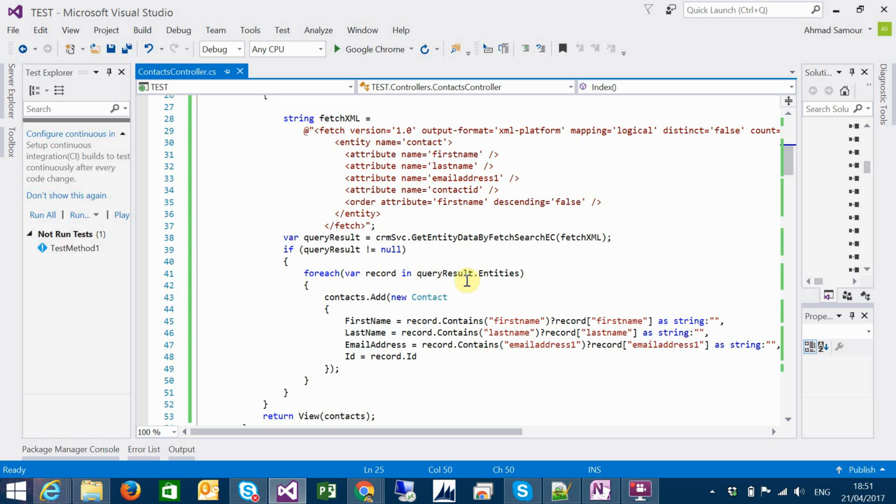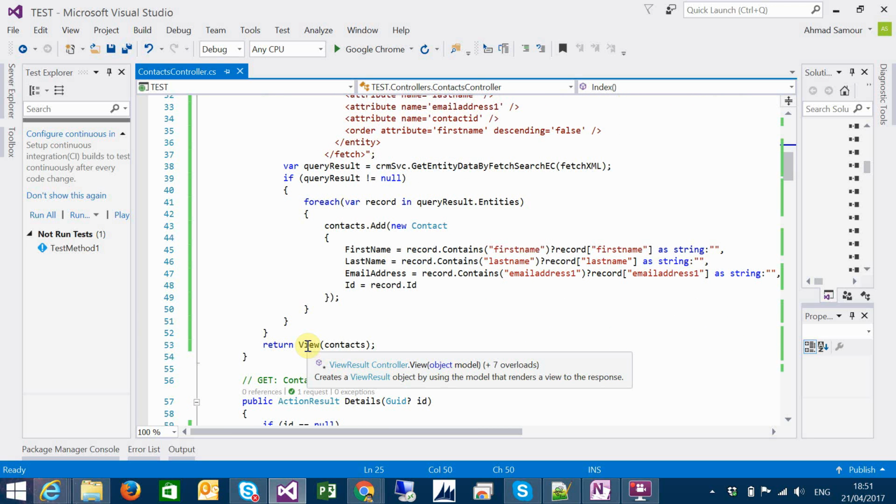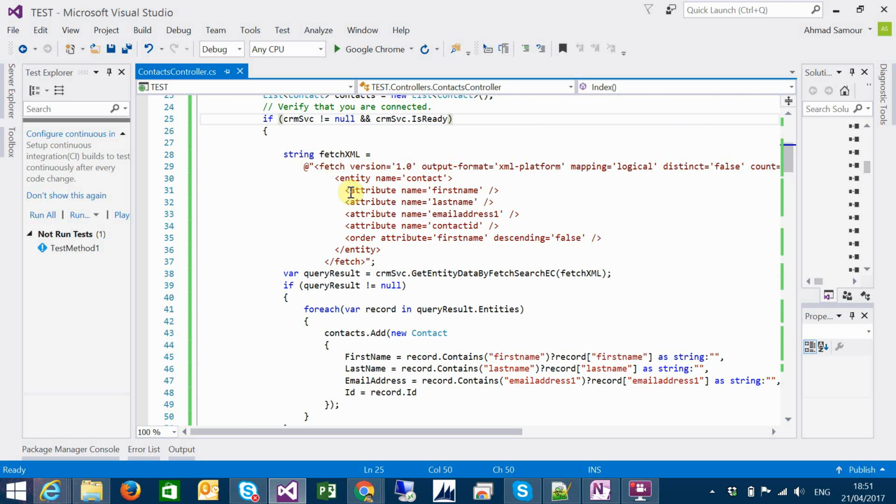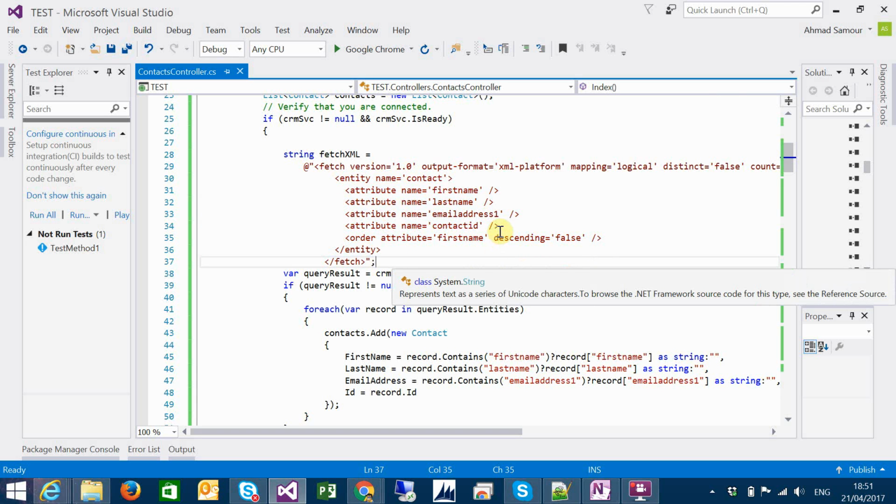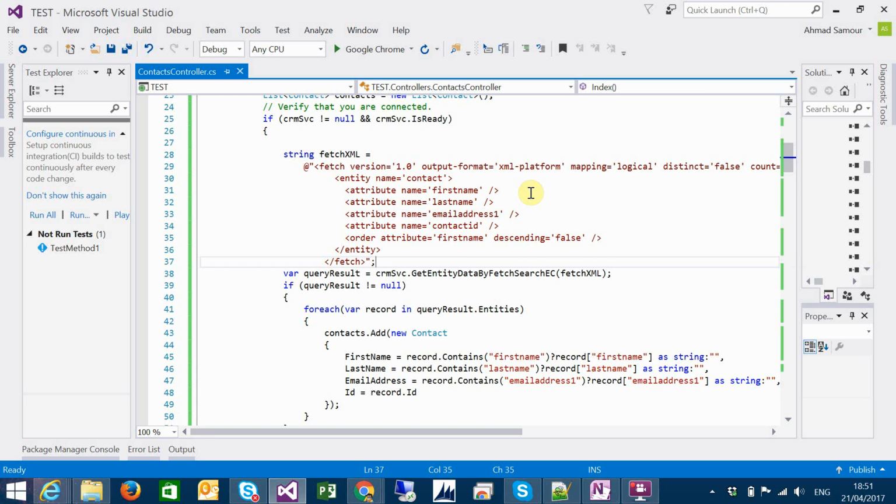So for each record in this entity collection, I will create a new contact in the contacts list, and I will add it, and then I will return the contacts to the view, and it will be displayed. So it's easy, just fetch XML and pass the fetch XML to the get entity data by fetch search.